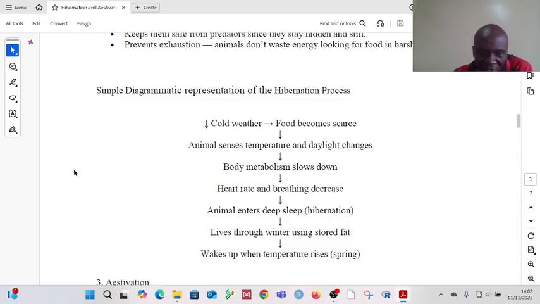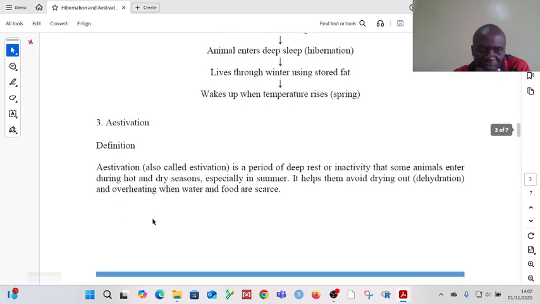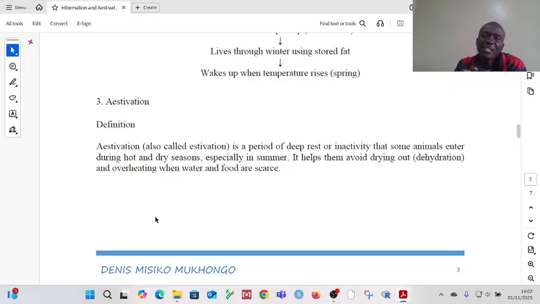The opposite of hibernation is aestivation. Some people spell it as aestivation. Others just spell it as estivation. Both of them, they just mean the same thing. And this is a period of deep rest or inactivity, which some animals enter during a season that is hot and dry.